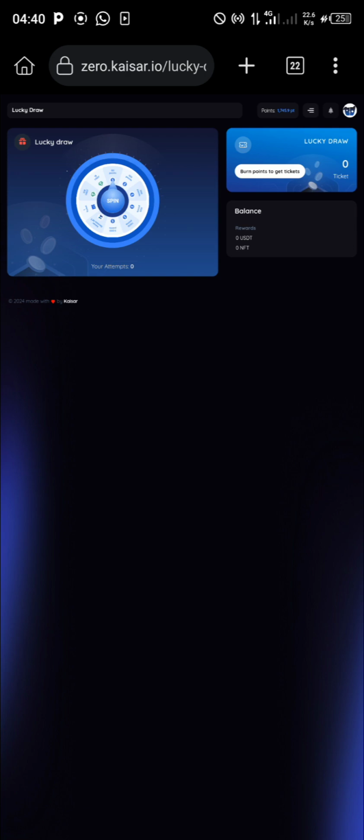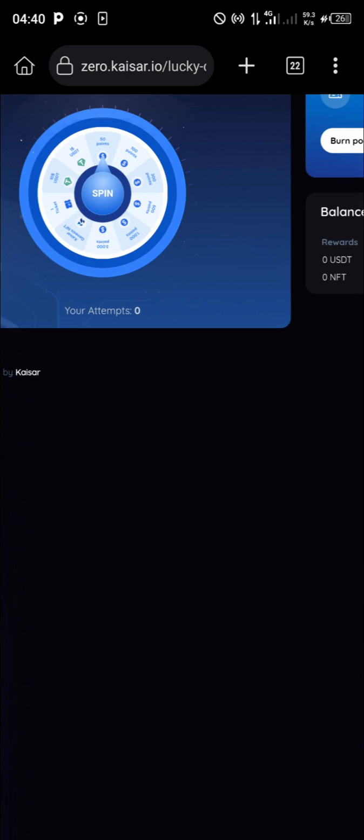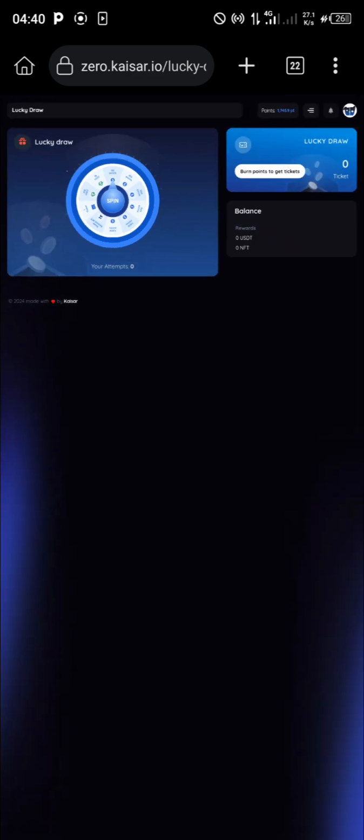I got my number of tickets from the activities that I have done so far, and now I have exhausted the one I had. For me to get another one, if I need to make use of this spin as soon as possible, then my points will be deducted. Alright, but I wouldn't be doing that. So tapping on these three dashes again.